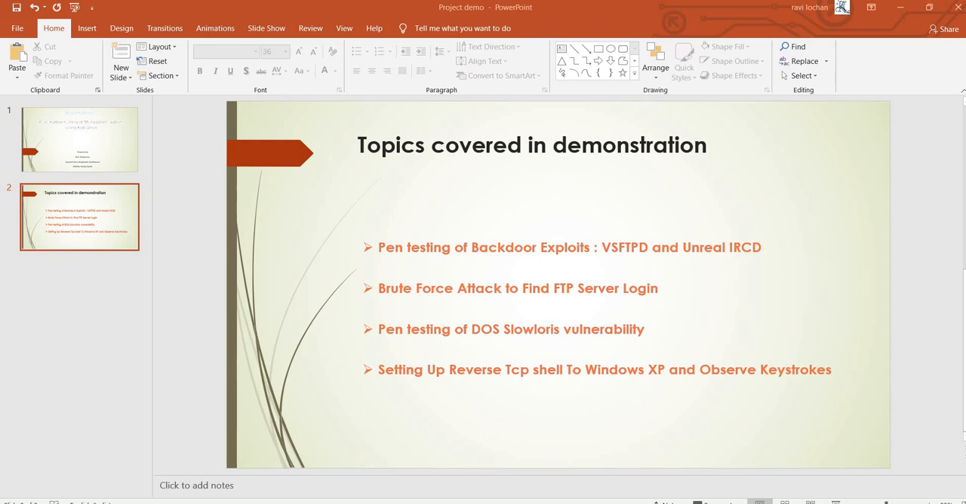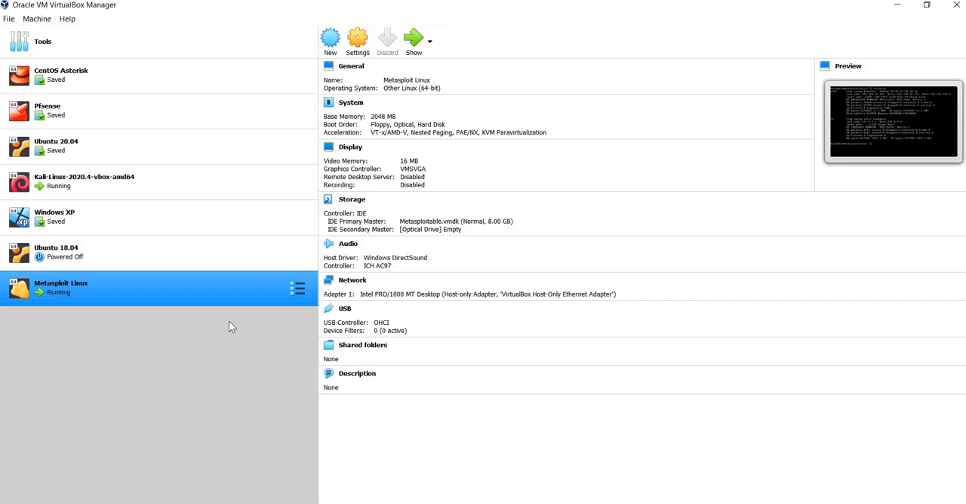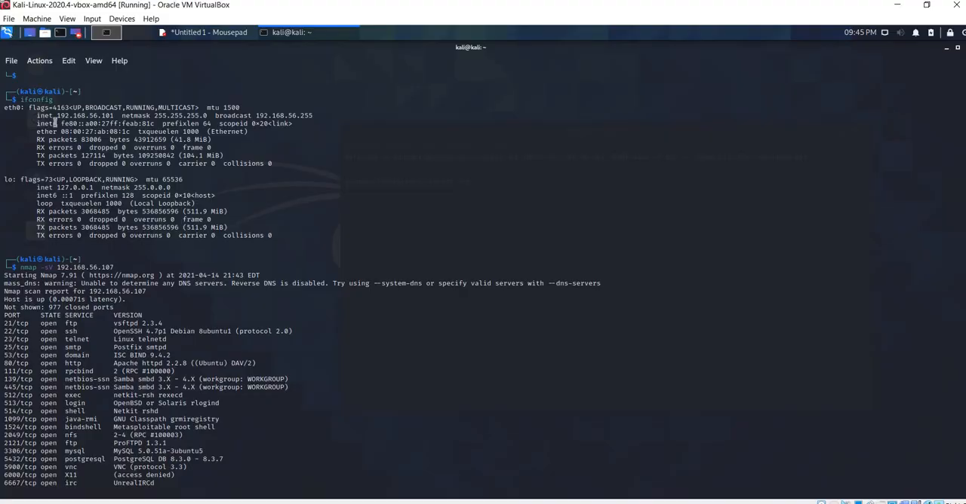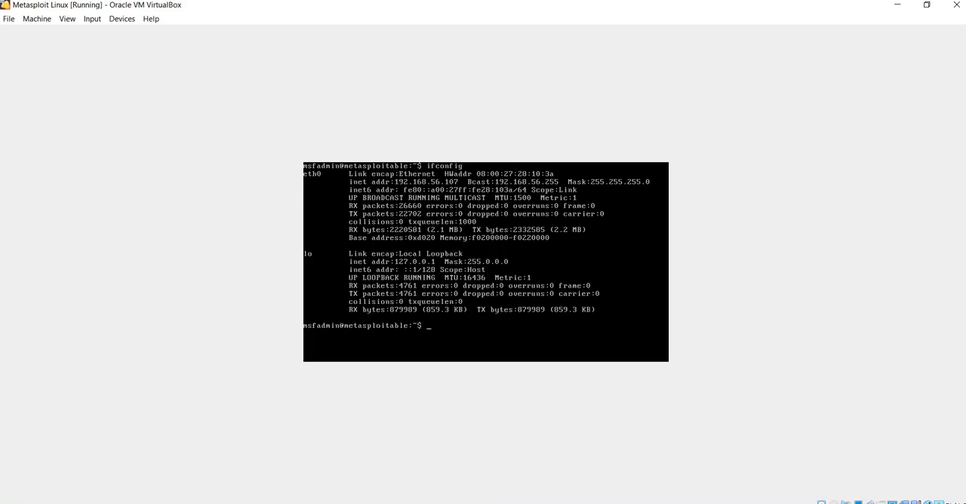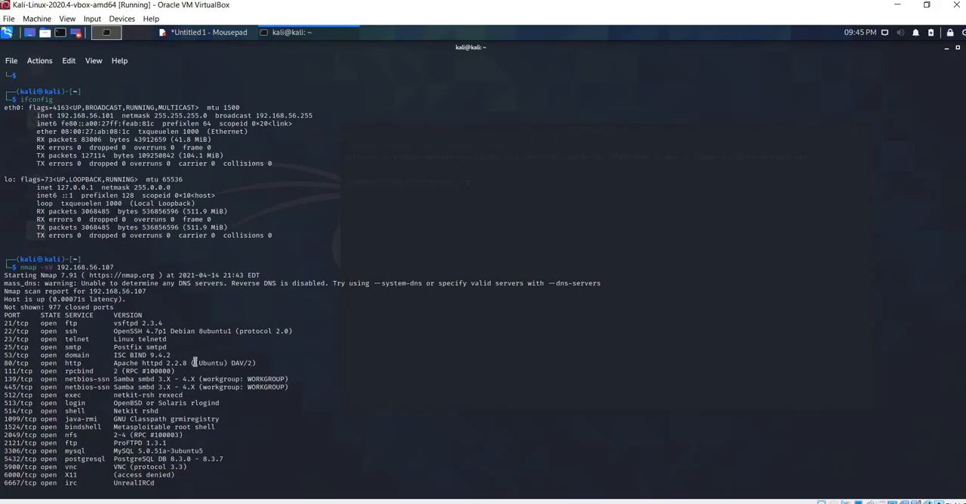So this pen testing will be carried out on the Oracle VirtualBox using virtual machines. Kali Linux will be our attacker machine and Metasploitable Linux will be our victim machine. Later I'll be using Windows XP. So this is my Kali Linux machine with IP 56.1.1 and this is my Metasploitable Linux machine with IP address 56.1.7. So before carrying out the backdoor attack, first I'll have to perform an nmap scan on the target machine.